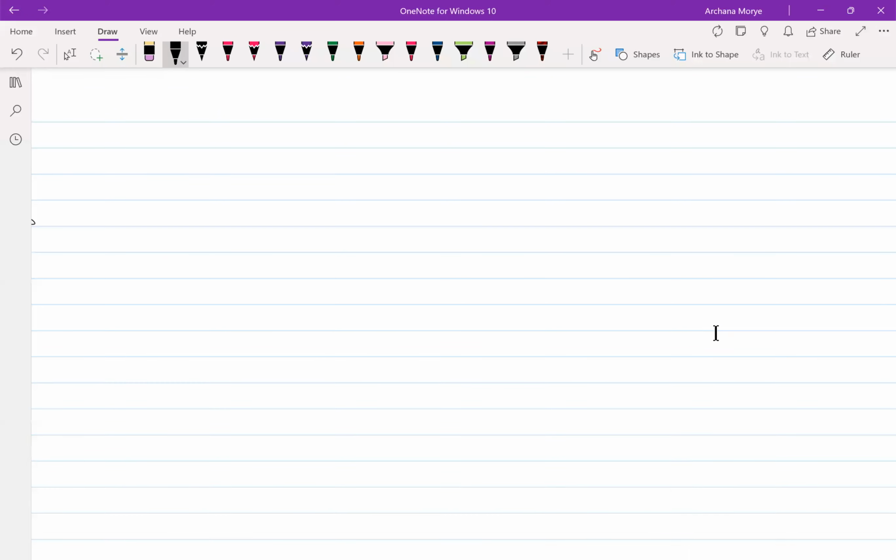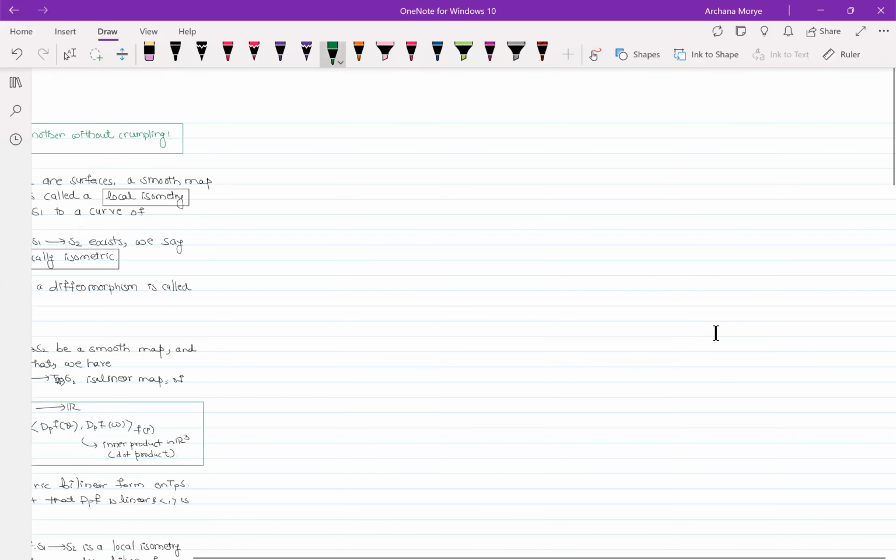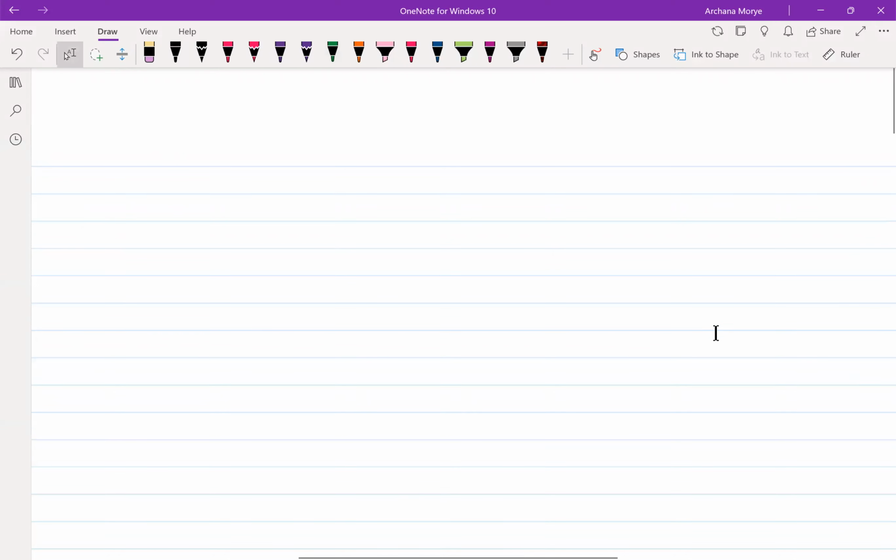So we are going to see isometries of surfaces. This book gave a very nice description for isometries of surfaces.